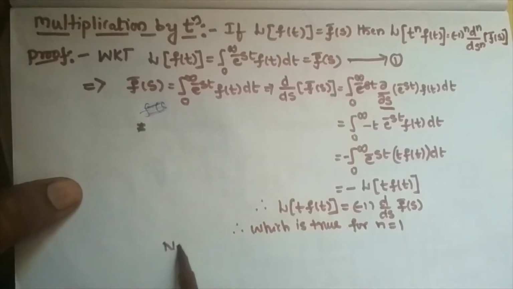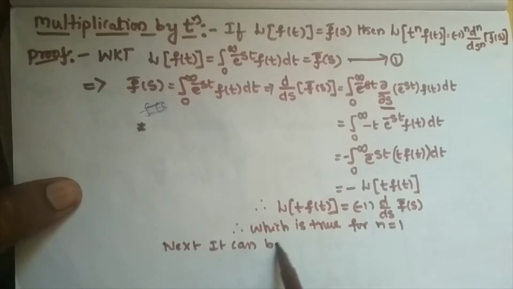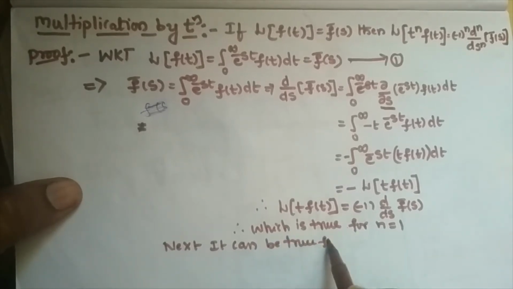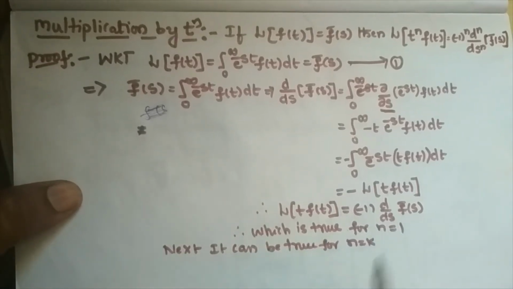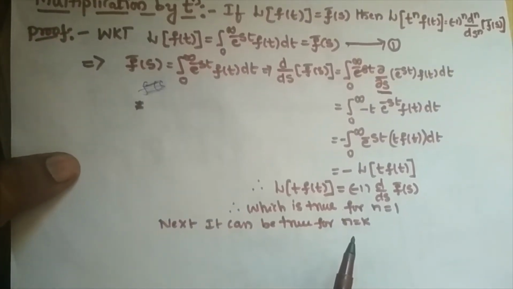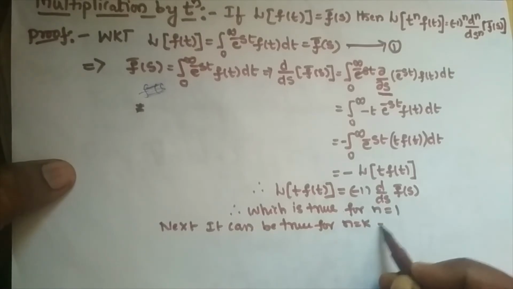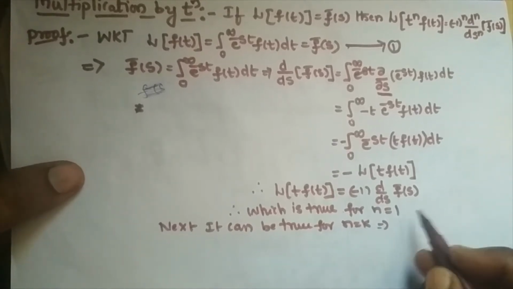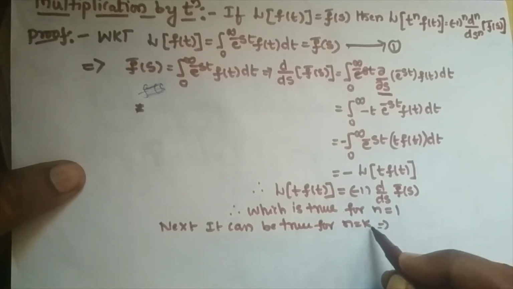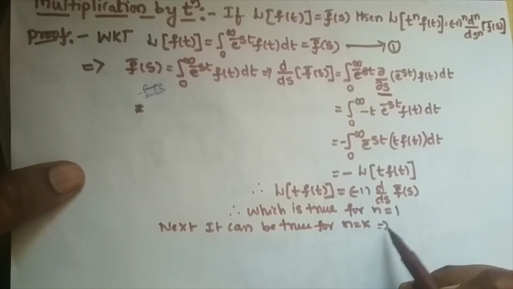So next, it can be true for n is equal to k, then it is also to be proved for n is equal to k plus 1. So what is the original function? n is replaced by k.